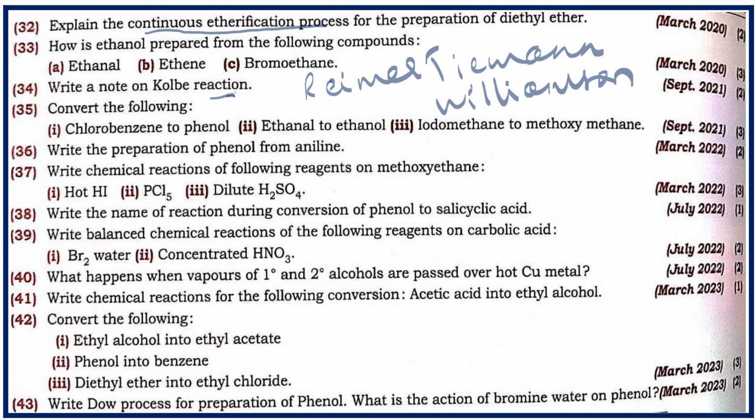Simple reactions are there, again conversion from chlorobenzene to phenol. They are very, very simple reactions. Here also this is a chemical reaction from ether. Dow's process is there, as I mentioned earlier. Very rarely we are going to see this question: what happens when primary and secondary alcohols are heated with hot copper metal? This is a special reaction. Very rarely we find such reactions. Otherwise, usually such questions will not be asked.